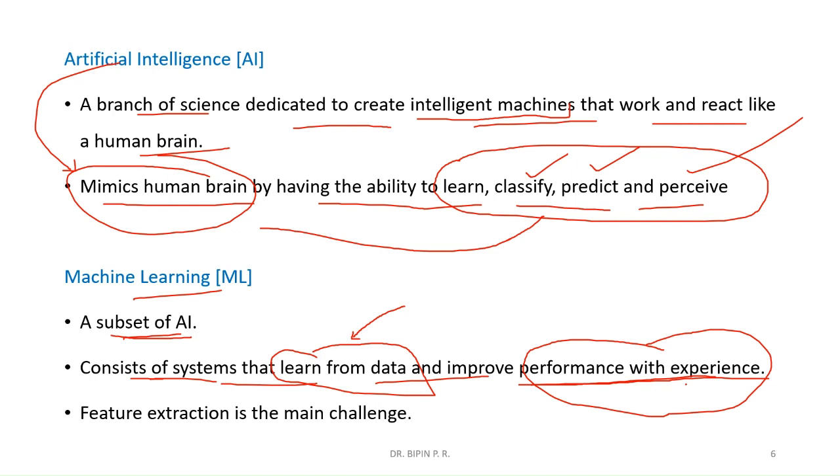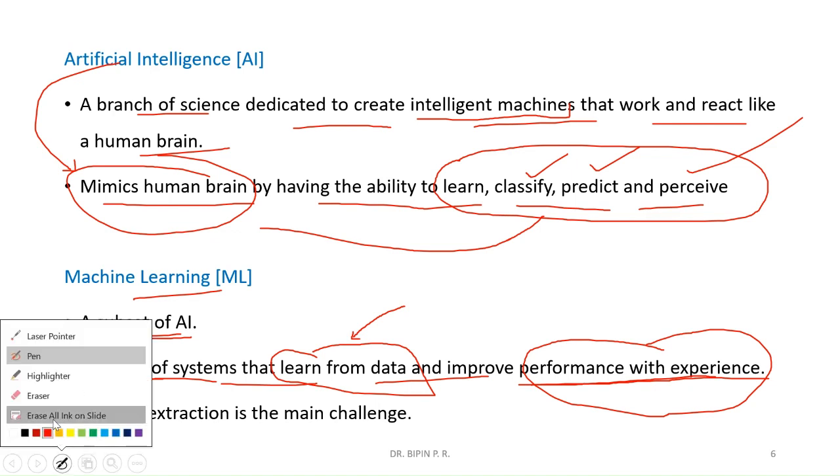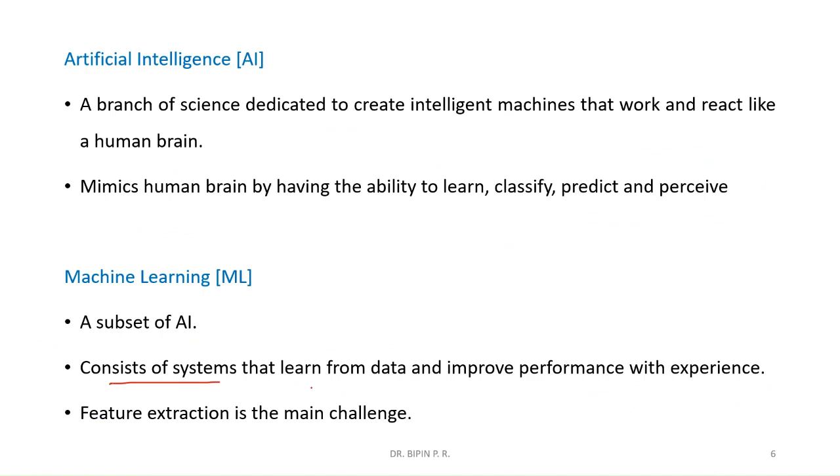We will see one by one later. We will see a more detailed explanation of machine learning later: how the machine learns something. So it consists of systems that learn from the data and improve performance with experience. That means it tries to mimic the human brain.